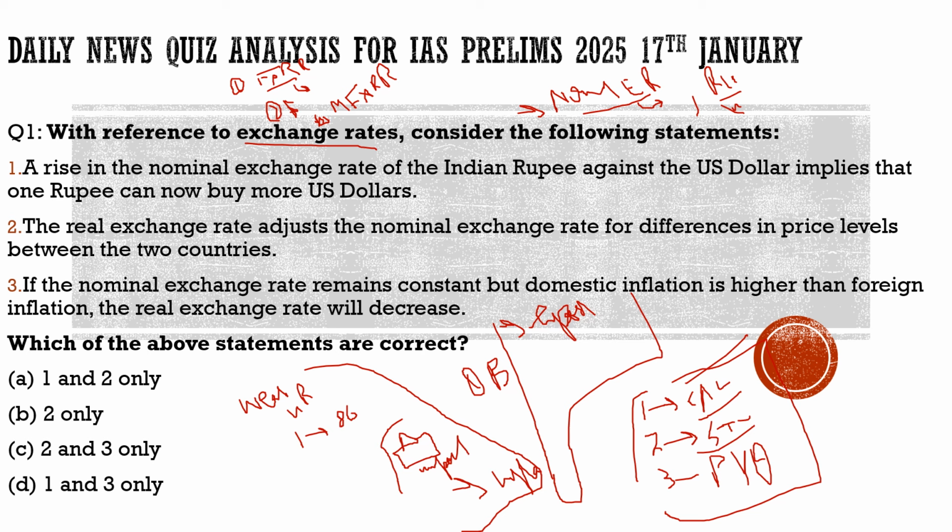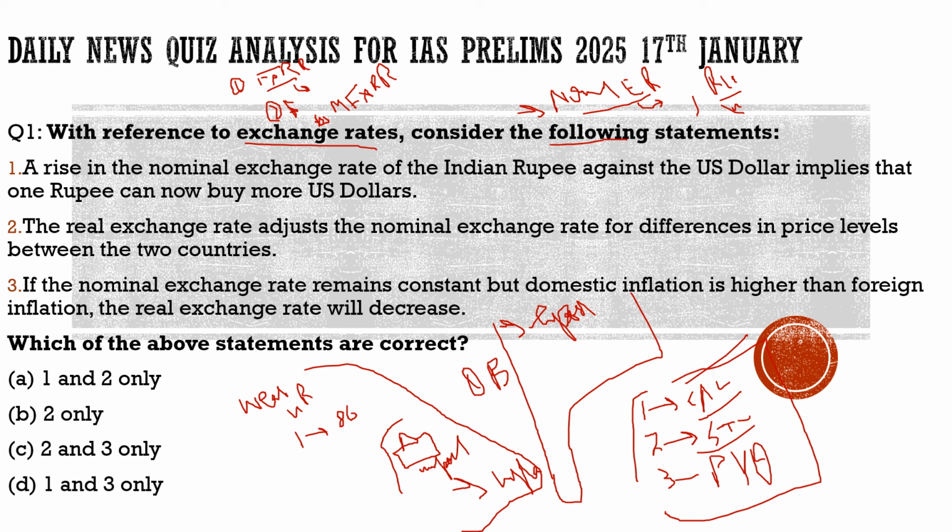Now with this, I hope you had got the basic understanding why we had brought this question. Now let's try to solve this question and understand more about it. Here the question says, with reference to the exchange rates, consider the following statements. This is the perfect prelims question which we had brought today. Here the first statement says, you have to understand it, a rise in the nominal exchange rate.